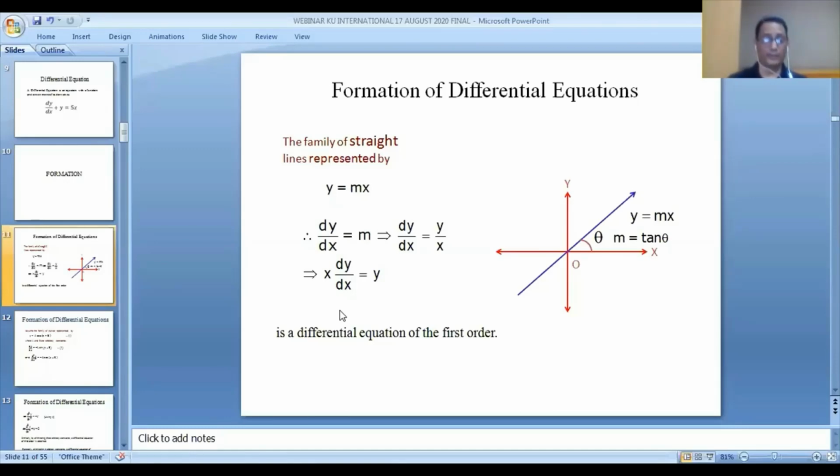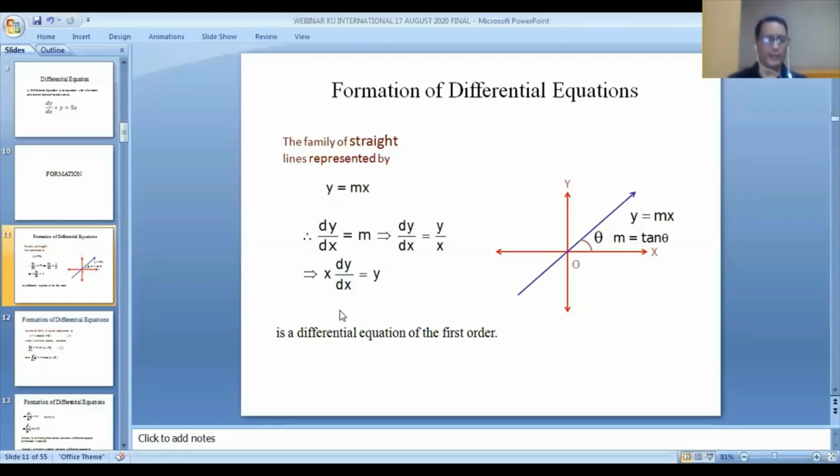First, you see the constants. How many constants are present in the equation? Here I'm taking an example, y equals mx, the equation of a straight line passing through the origin. Now I'm going to form a differential equation. How can I form it? First, you differentiate y with respect to x. dy by dx is equal to m.